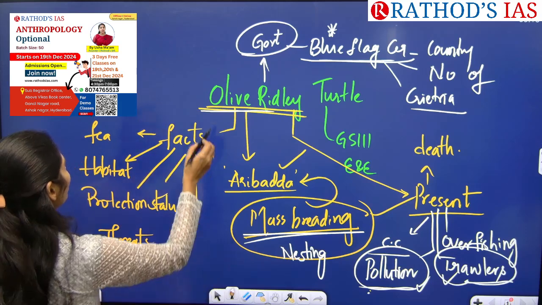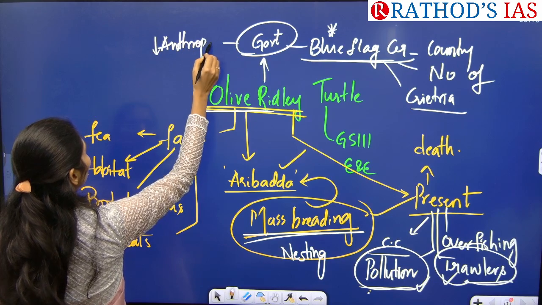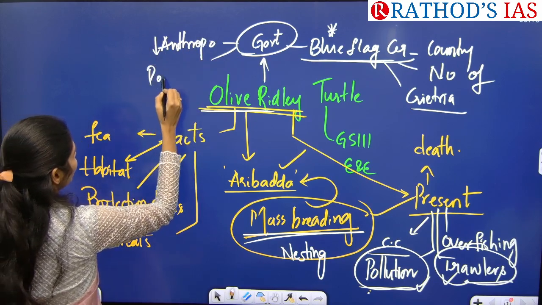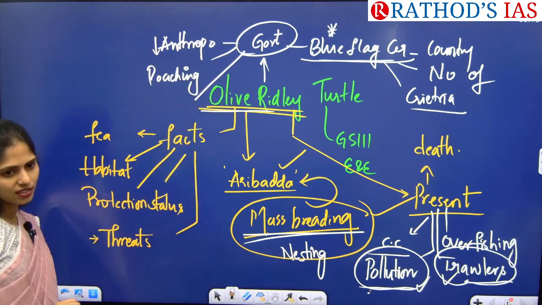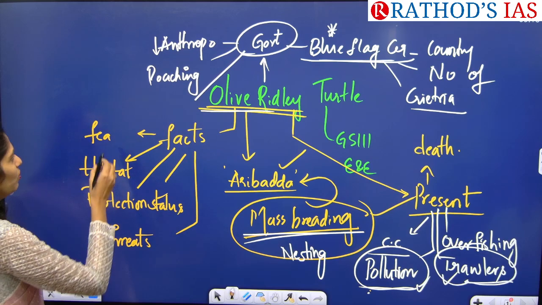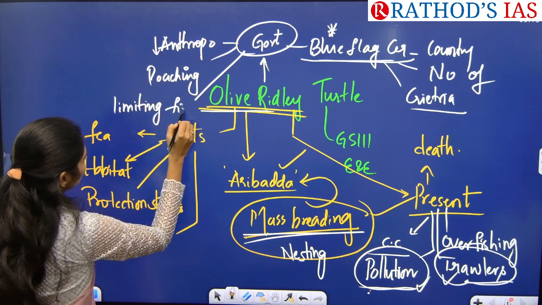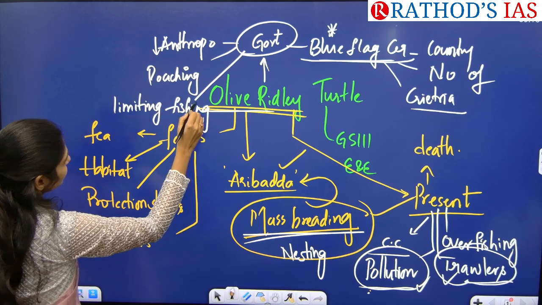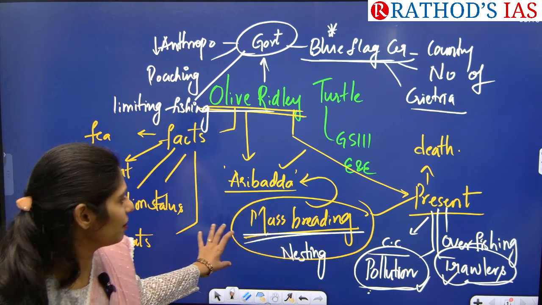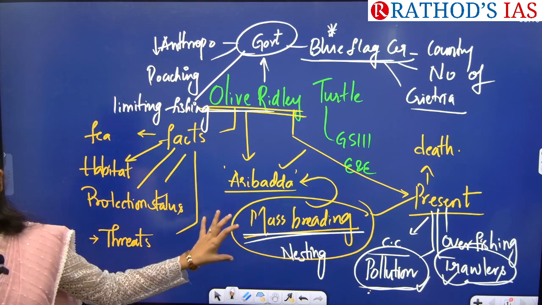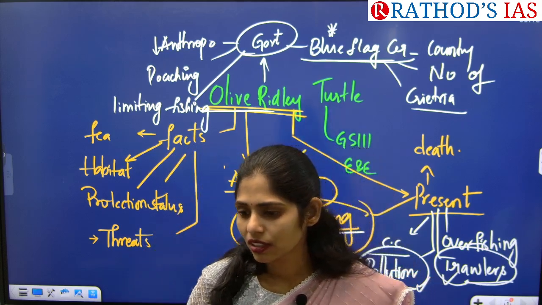Yes, very good. Reducing anthropogenic activities. Can you tell me examples for that? Okay, controlling of poaching. Very good. Next. Next. Can we limit fishing at that time at least? Limiting fishing during that period. Next. Yes, only a particular period. During this winter period only they will come. Okay, that too, lakhs of turtles at a single beach.